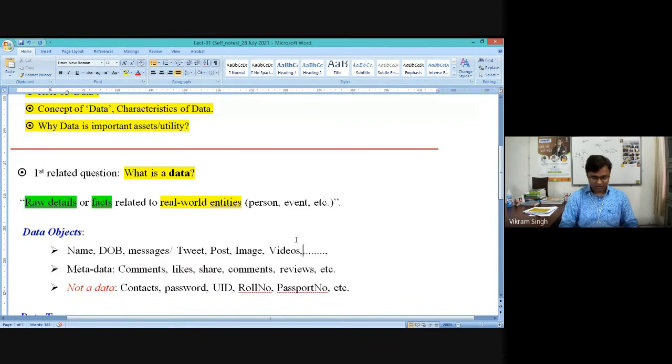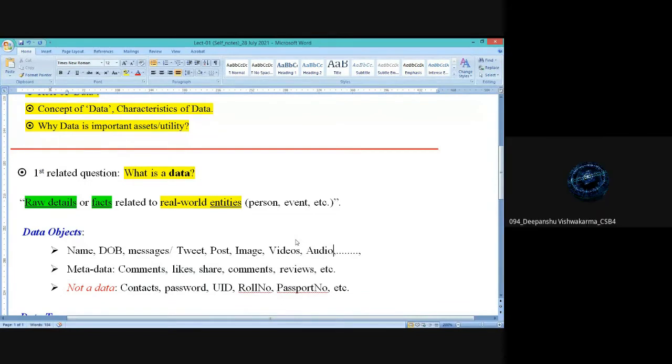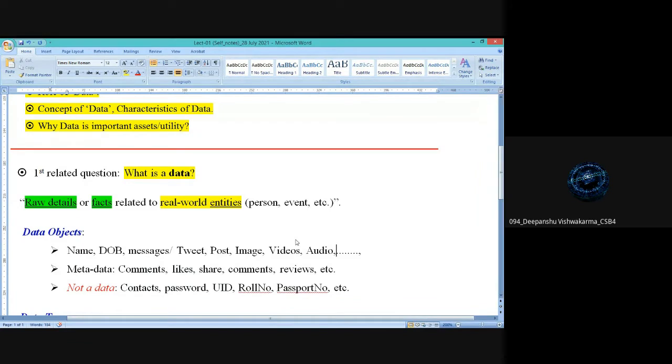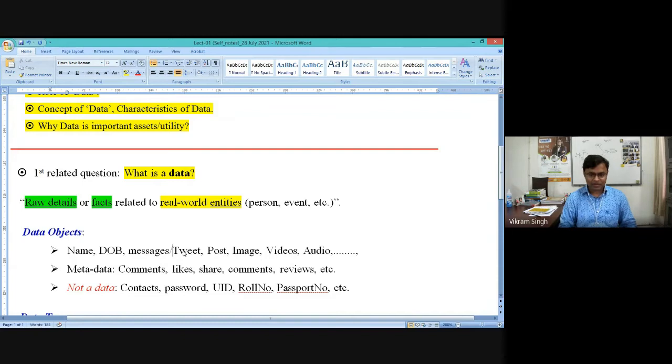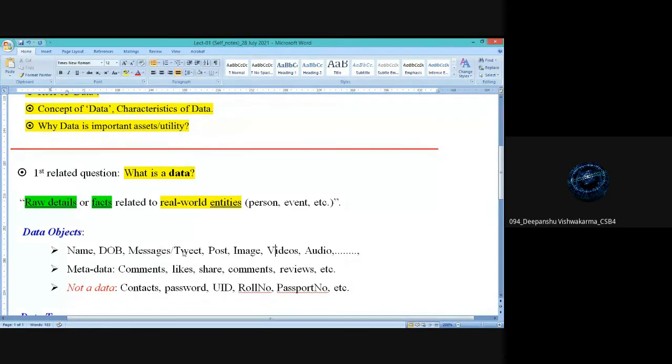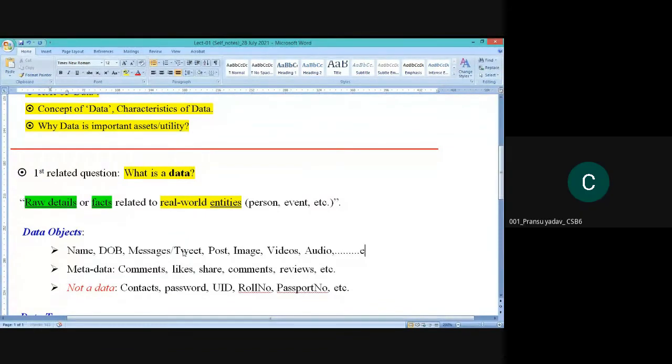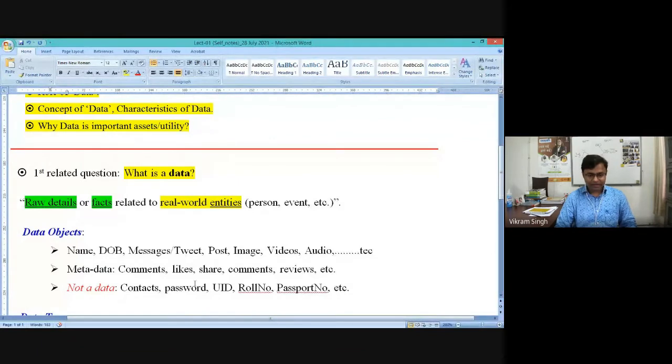Image, audio, anything else you want to add? Age. Yes, please. Age. It's not clear. It's not clear what is the response. Anything else you want to add here, which could be considered as a data object? We can add age. It's not clear. Anyone else? It's So always contact numbers. contact number cannot be a data. It is something else. So let's clarify.